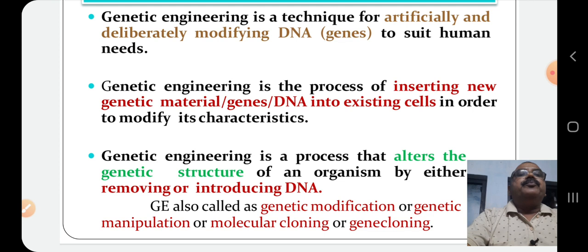Genetic engineering is the process of inserting new genetic material, gene or DNA, into existing cells in order to modify its characteristics. That means, by the process of genetic engineering, we can insert new genetic material or genes or DNA into the existing genome of the cells or organisms, and the organism produces desired characters.